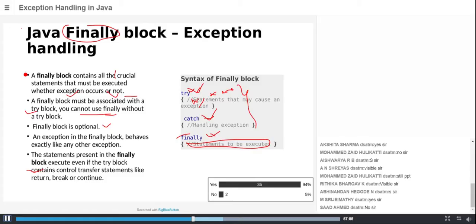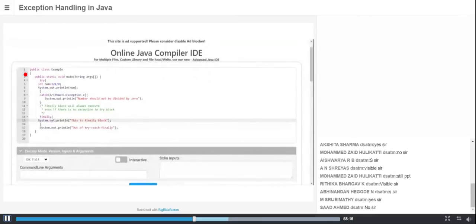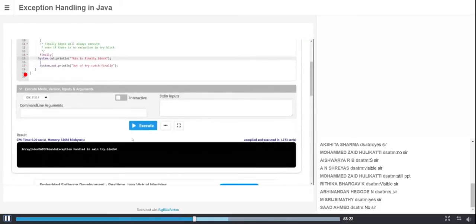What we are doing is I'm going to write some code that consists of some statements. This is the finally block. Whether I have an exception or not, this statement should be run. Of course, I know that I'm going to divide a number by 0, which means I have an exception. I told you that whether I have an exception or not, this statement should run. Let us see whether it will run or not.